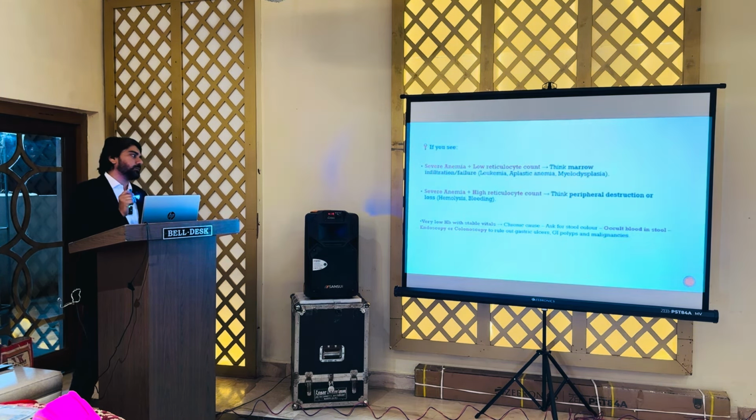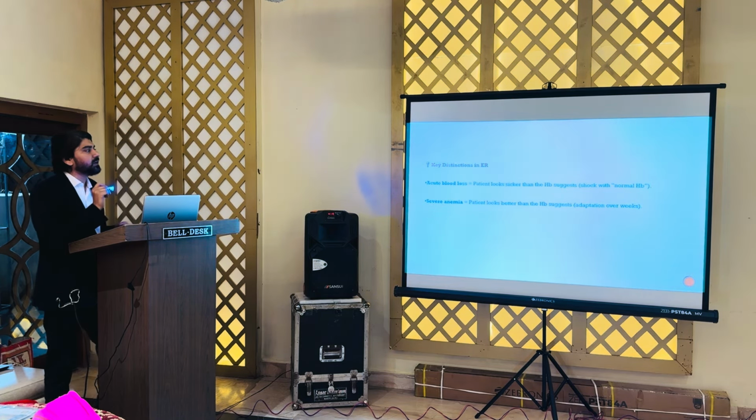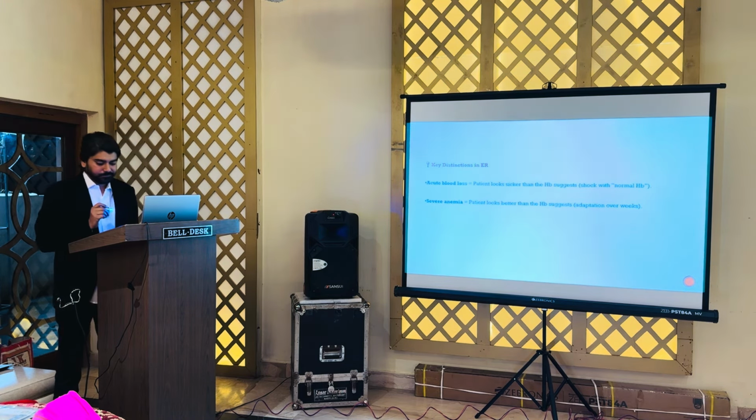Again, if the patient has acute blood loss, the patient looks sicker than the Hb suggests, so shock with normal hemoglobin. In case of severe anemia with chronic disease, the patient will look better even though the hemoglobin is low, because over weeks and months the patient adapts to that low Hb level. So that is the most important distinguishing feature between the two, and these are the most common anemia cases that we face day to day in our emergency.